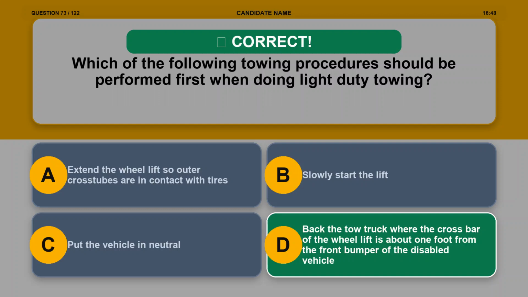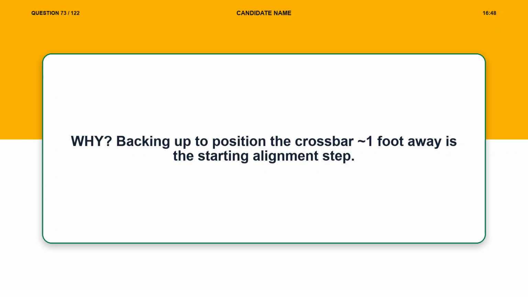The correct answer is option D. Back the tow truck where the crossbar of the wheel lift is about 1 foot from the front bumper of the disabled vehicle. Explanation. Backing up to position the crossbar 1 foot away is the starting alignment step.